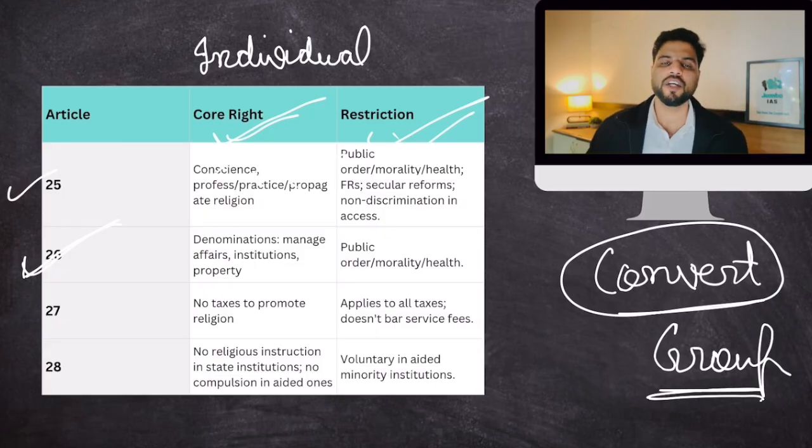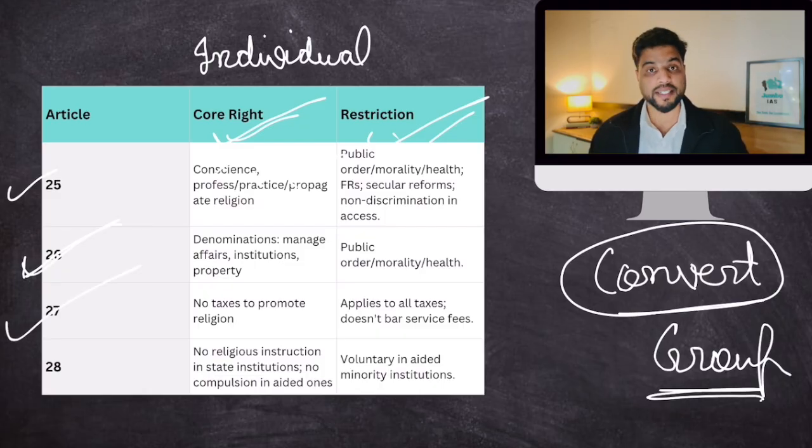They have the right to manage their religious affairs as per their own religion. So a temple trust is free to manage that temple as per that religion. Similarly, a mosque or a waqf, or any Muslim organization is free to manage that mosque as per Muslim laws. So these are group rights.